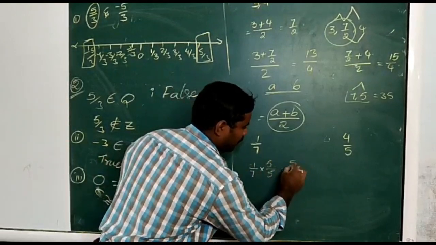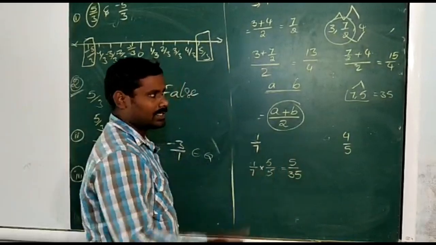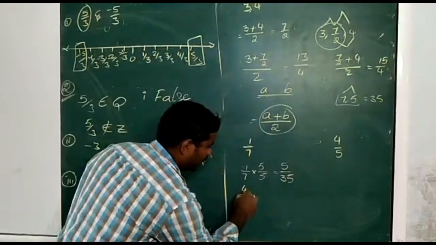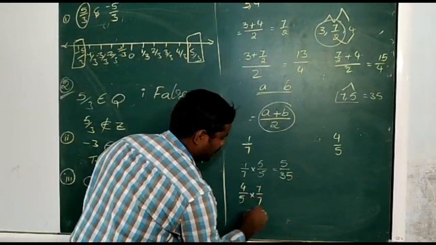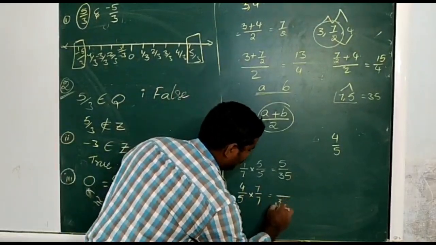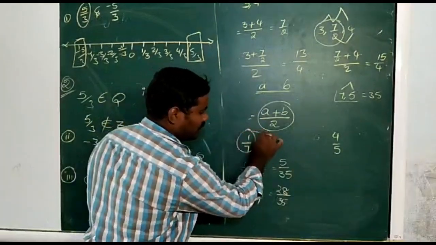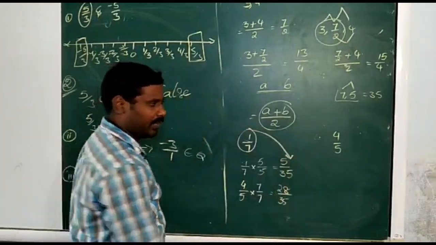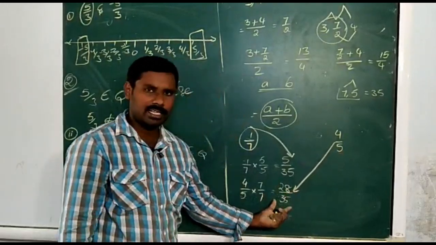Now I am writing 1 by 7 into 5 by 5, which gives 5 by 35. The denominator must be the LCM. Now I am taking one more fraction, 4 by 5, multiplied by 7 by 7: 7 5s are 35 and 4 7s are 28. In this case 1 by 7 will change into 5 by 35 and 4 by 5 will change into 28 by 35.